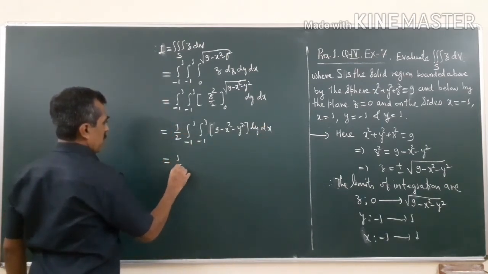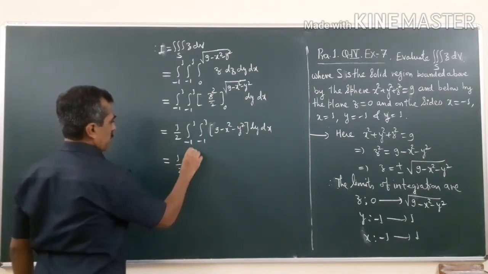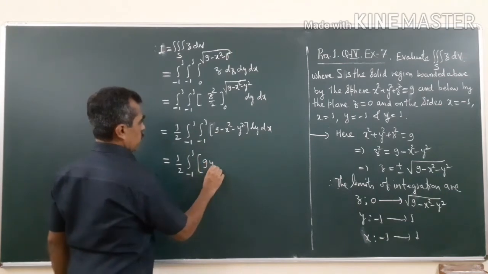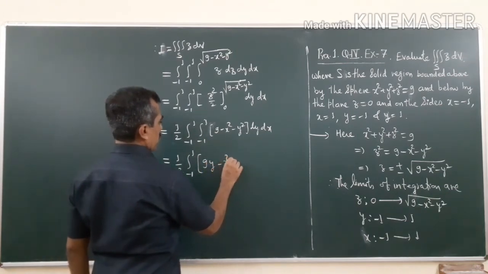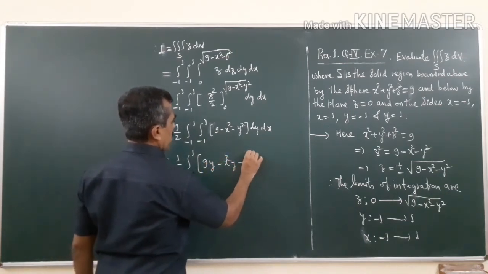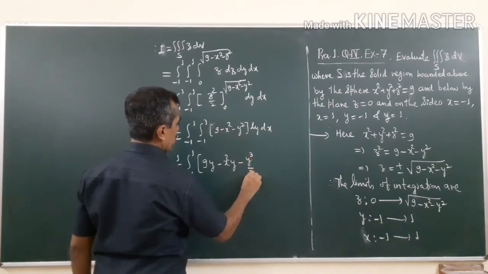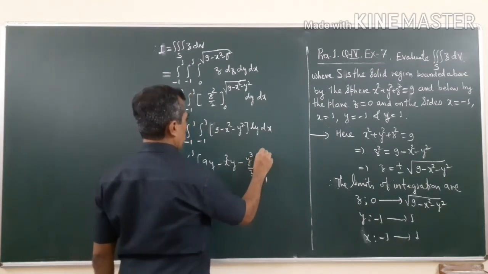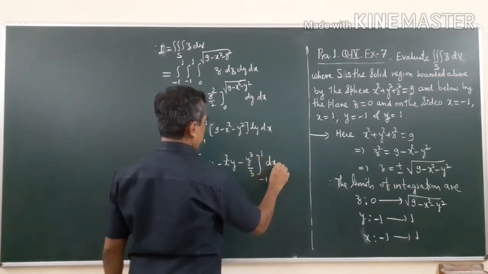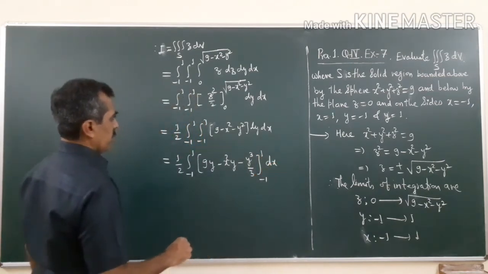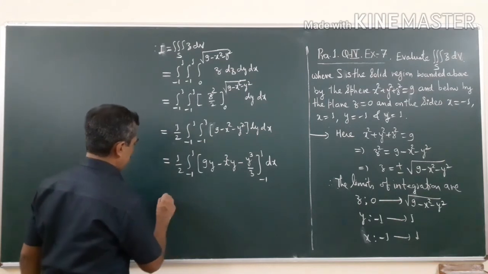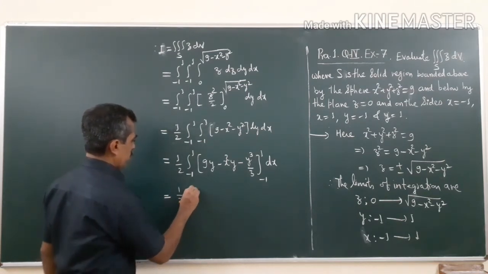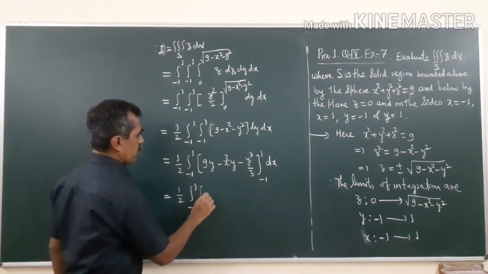Now integrate this with respect to y first. So this is half, integral from -1 to 1, 9y minus x square y minus y cube by 3, over -1 to 1, dx. Now put the limits, so half integral from -1 to 1.